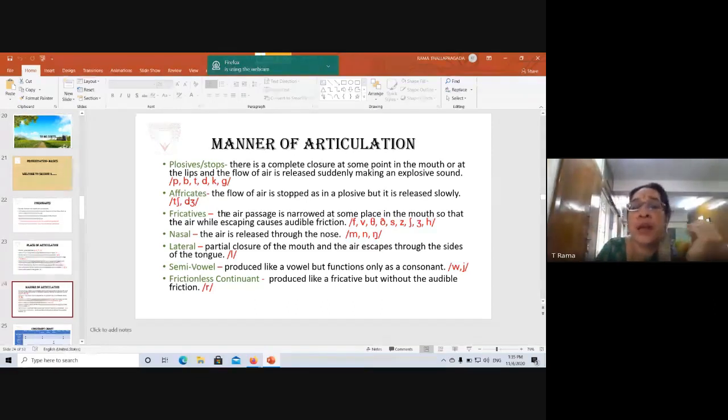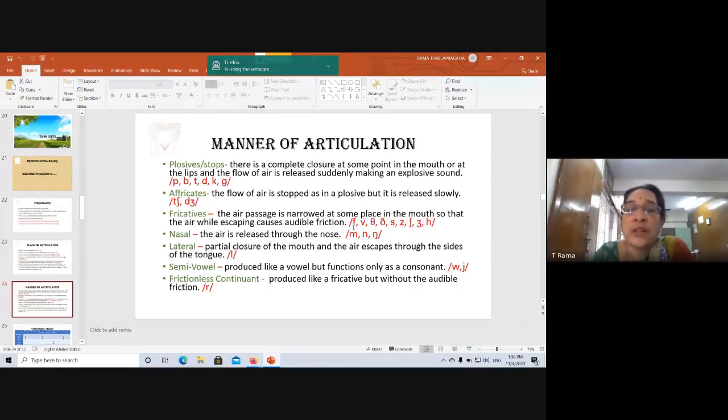I already gave you examples here. These are the fricatives. There are 9 fricatives. Now what happens here? You narrow the air passage and release the air, and the air itself makes the noise. By changing the position of the teeth and the lips, we produce these different sounds. We don't do anything else. We just change the positions of the teeth and the lips and let the air escape. So while doing that, we can produce all these different sounds.